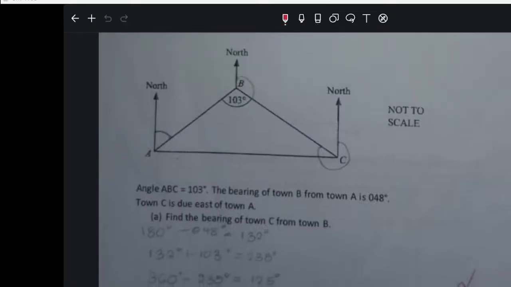Everybody listen. Bearing questions, a lot of the times, they'll put them mixed up with triangles. But that doesn't affect us in any way at all. Let's go to this question and see. Find the bearing of town C from where? Students, where are we starting from? They say town C from where?